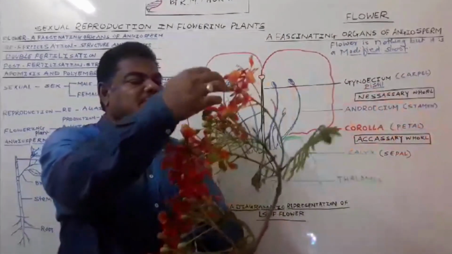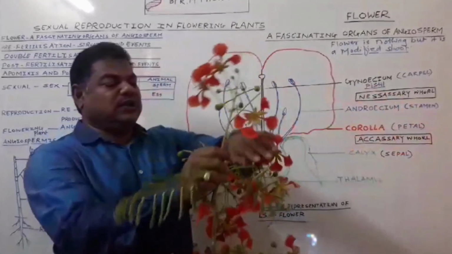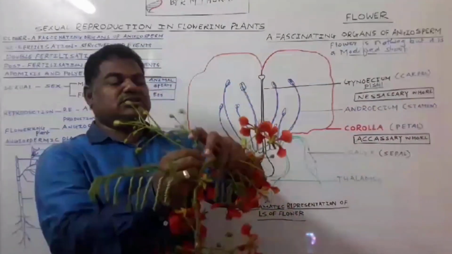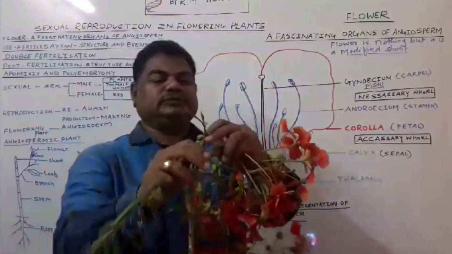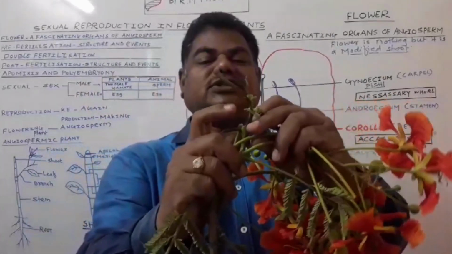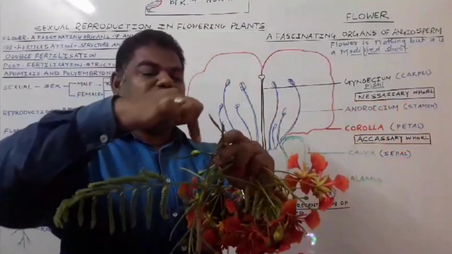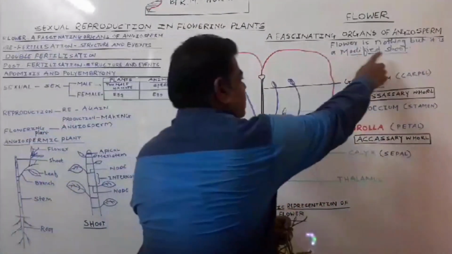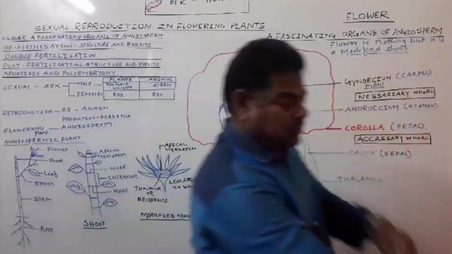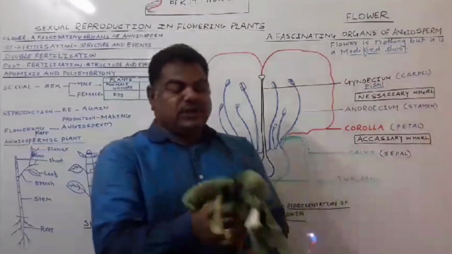In this plant, this structure we call a shoot. And a flower is nothing but a modified shoot. Another plant is there, this one.